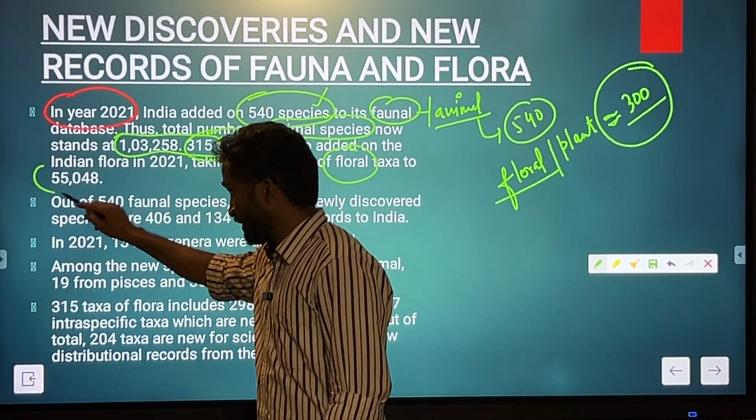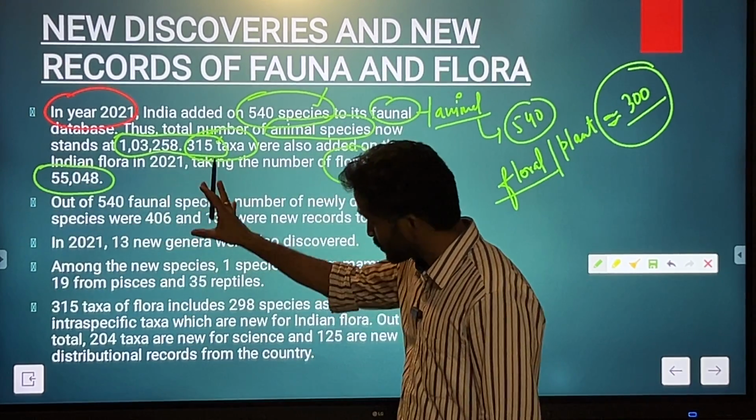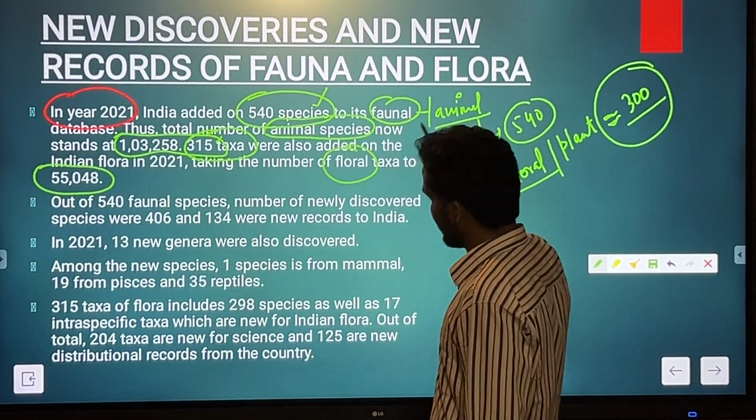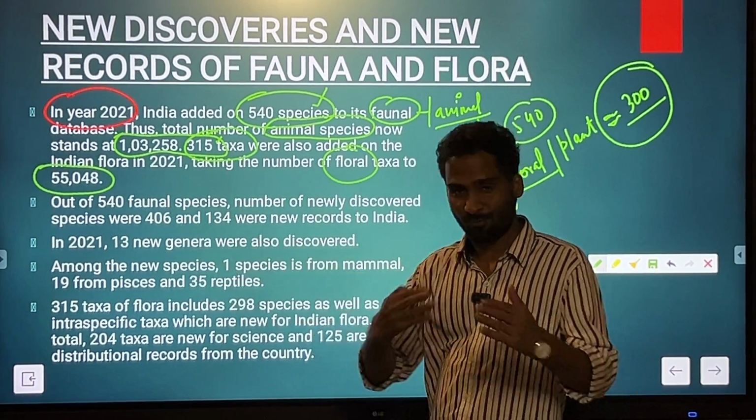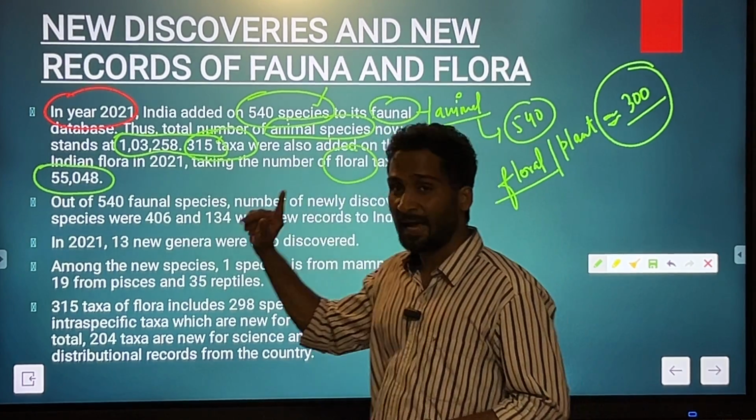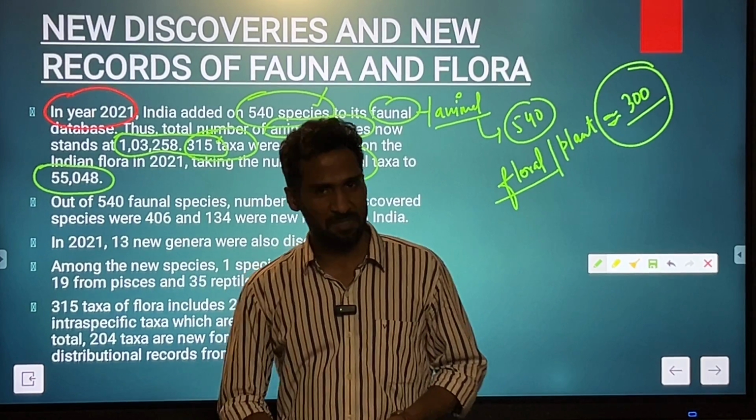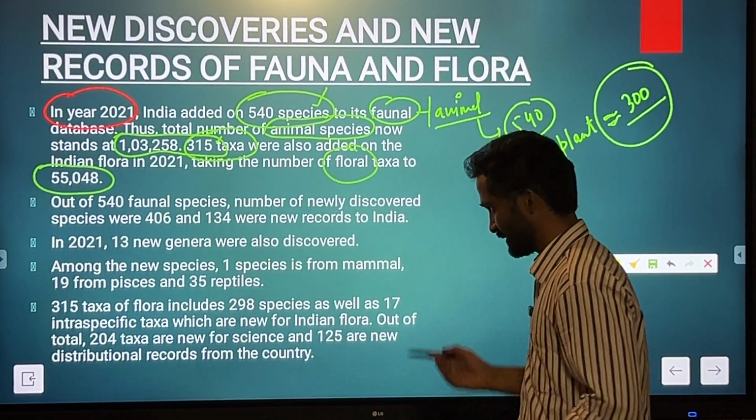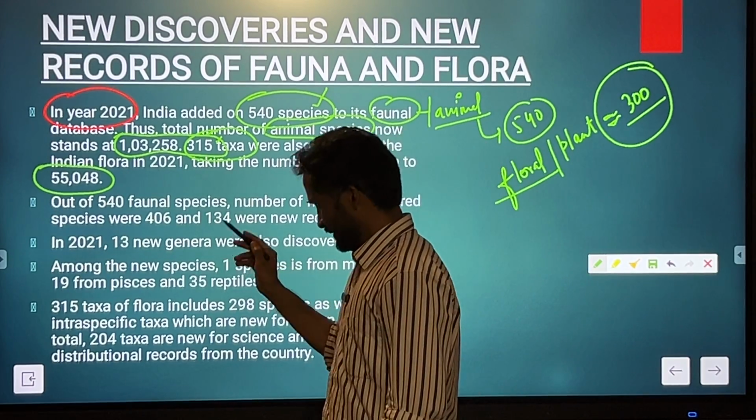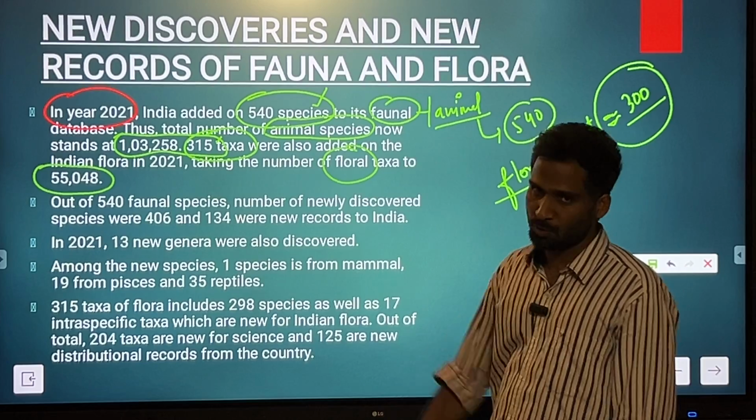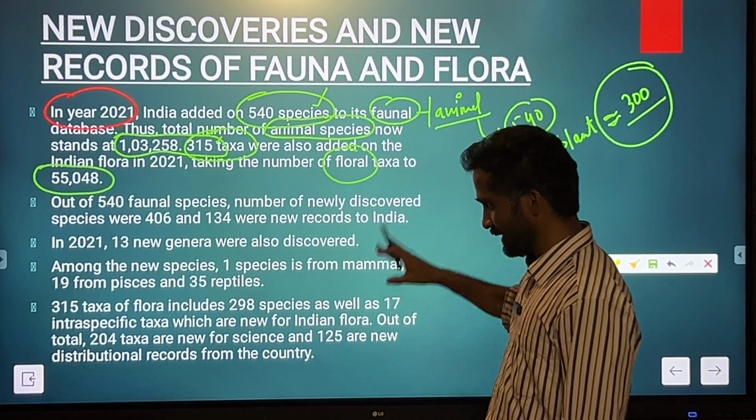So the floral species is close to 55,000. Faunal species is more than 1 lakh. So nearly, floral species is nearly half of the faunal species that are found in India. That is another way of writing the same thing. Then the important species that have been added, certain species you should know, we'll talk about later on.